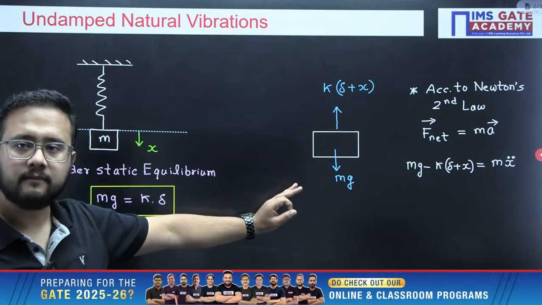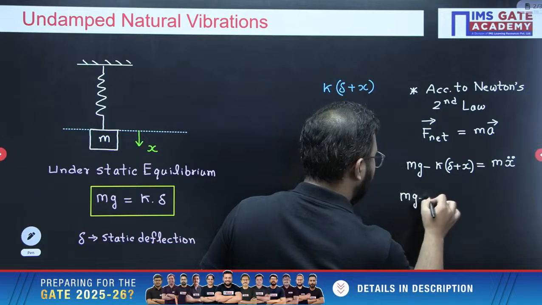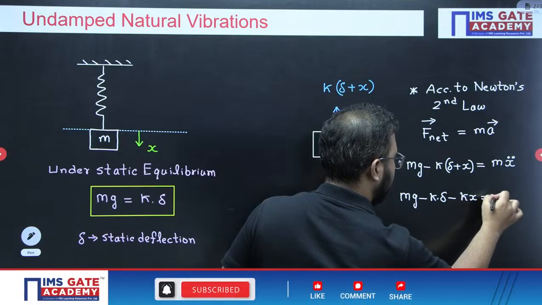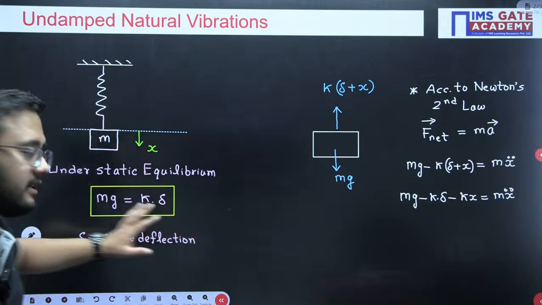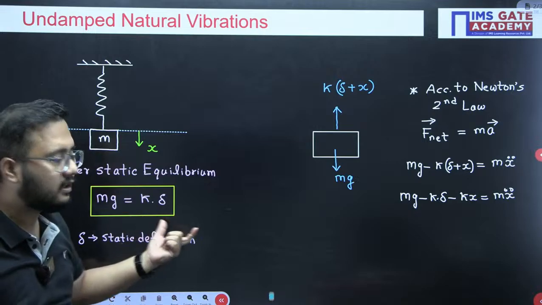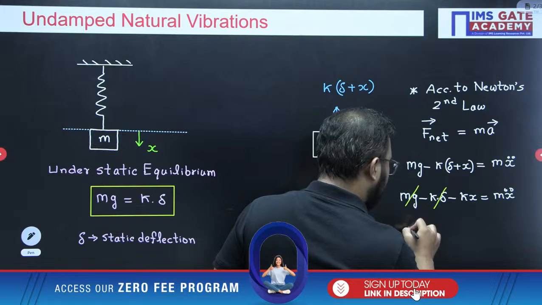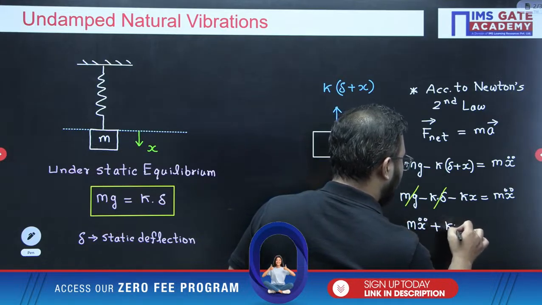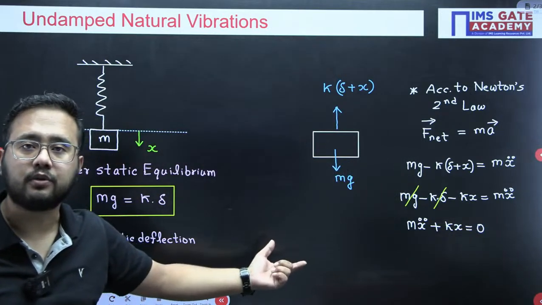Clear this equation? Now if I simplify it, mg minus k delta minus kx equals m x double dot. It is clear that under static condition mg always equals k delta, so these values will get cancelled out. So finally the equation of motion you will get is m x double dot plus kx equals 0. This is what we have as the equation of motion.